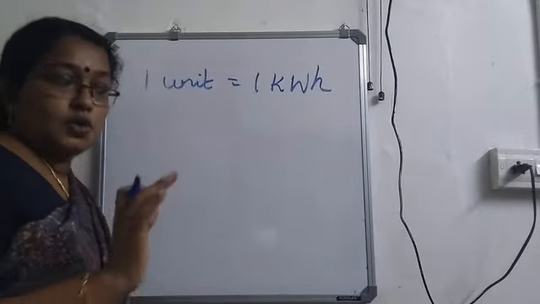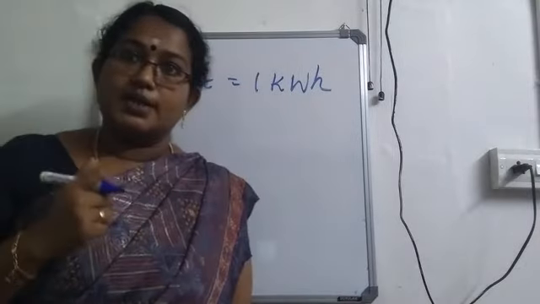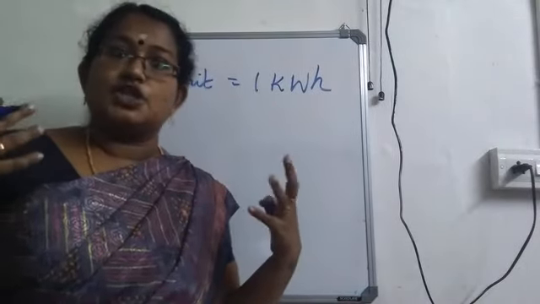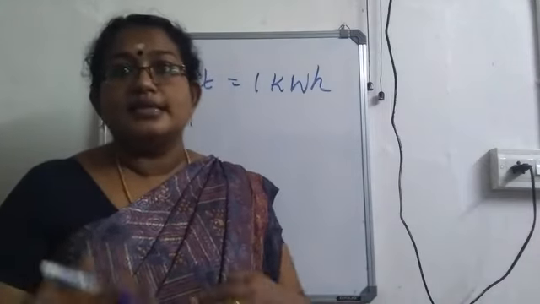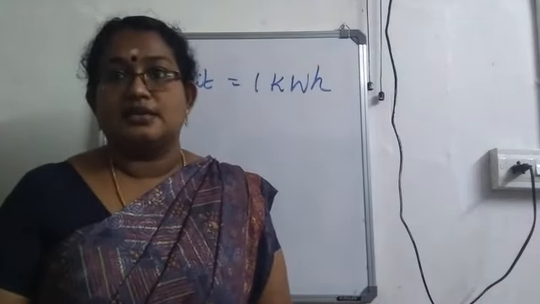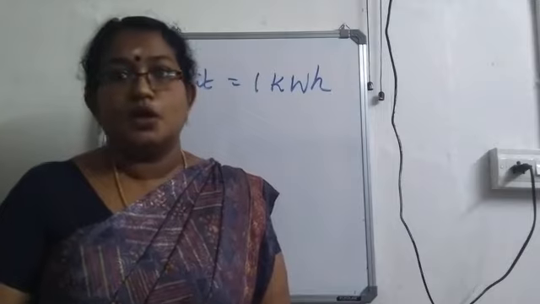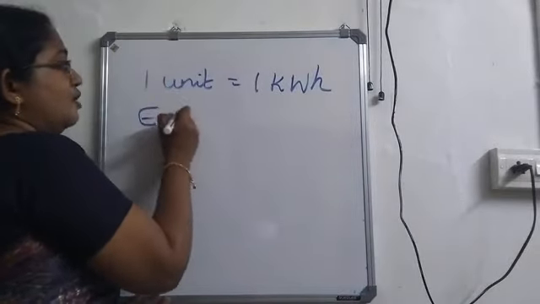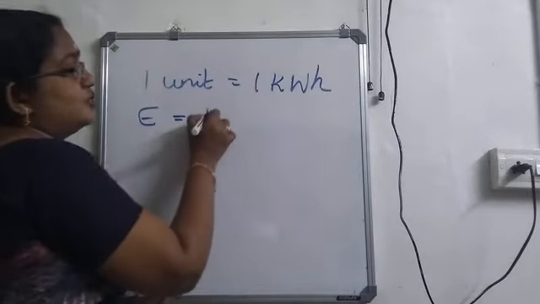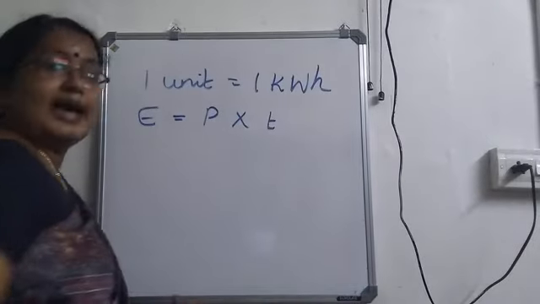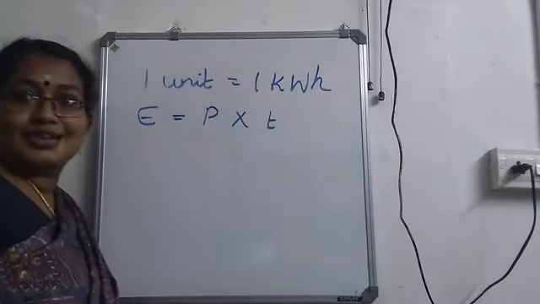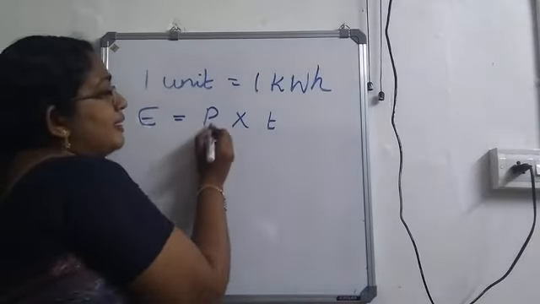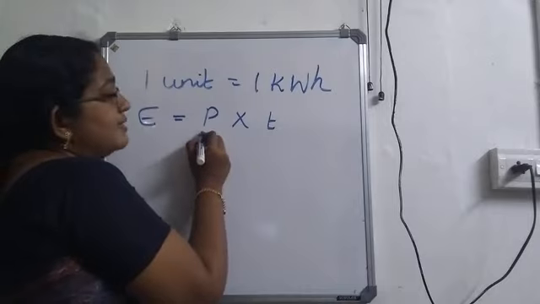Based on how many units are consumed, we will be given the electricity bill. So we'll check how to calculate the amount that has to be paid as the electricity bill. You have the equation for electrical energy consumed as power into time. Power into time is electrical energy, isn't it?